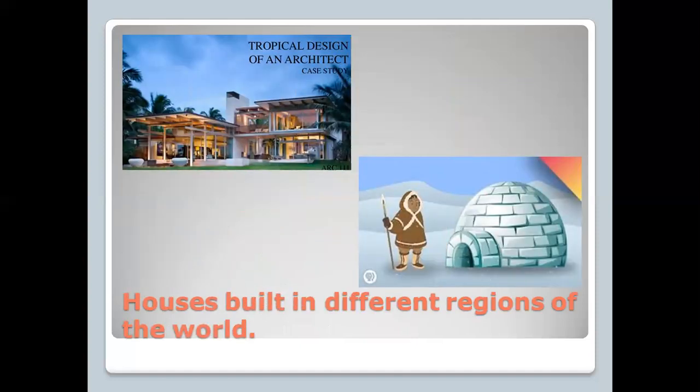Then climate also determines the way of living, in the sense of what type of houses you are going to build for yourself. Like you have seen, two types of houses are shown here. The first one is showing you the tropical design. The people in the tropical region used to build houses like this. And in the second picture, you can see an igloo. This type of way of living is experienced by the people living in the polar region.